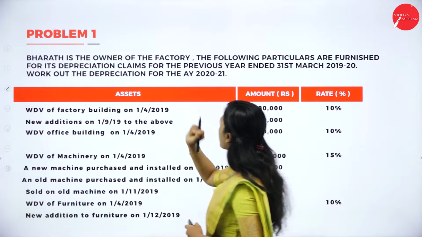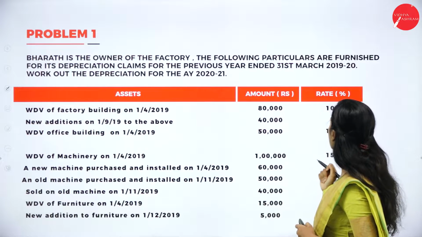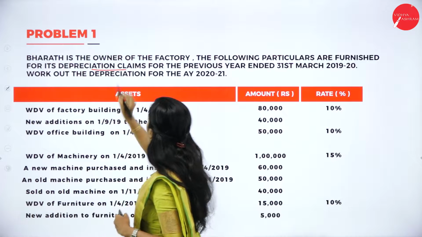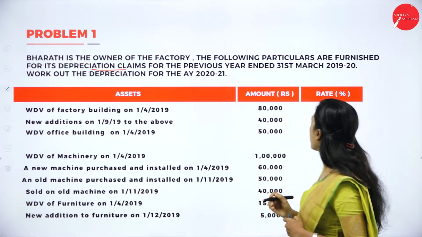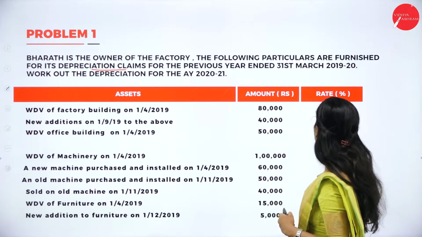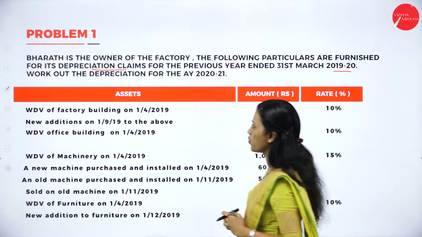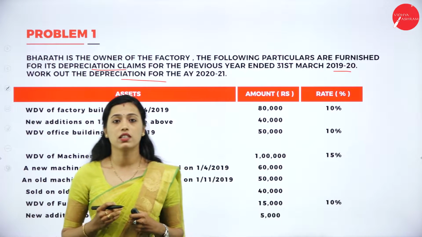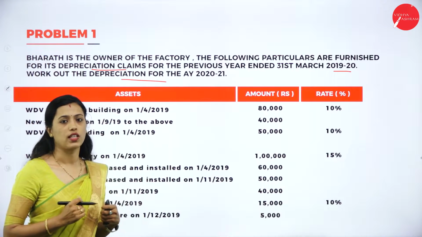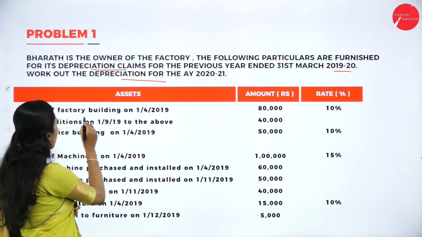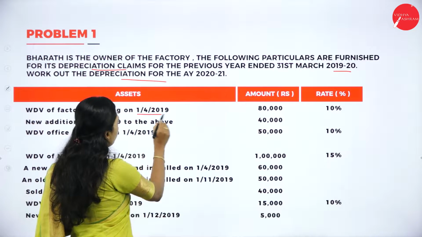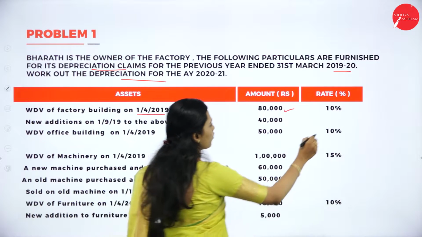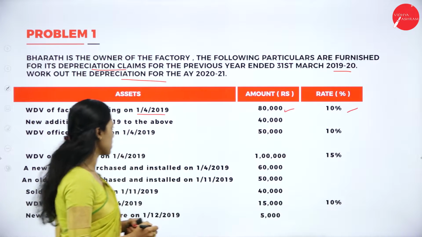Bharat is the owner of the factory. The following particulars are furnished for its depreciation claims for the previous year ended 31st March 2019-20. Now work out the depreciation for the assessment year 2020-21. WDV of factory building on 1/4/2019 it is 80,000. Rate of depreciation is 10%.